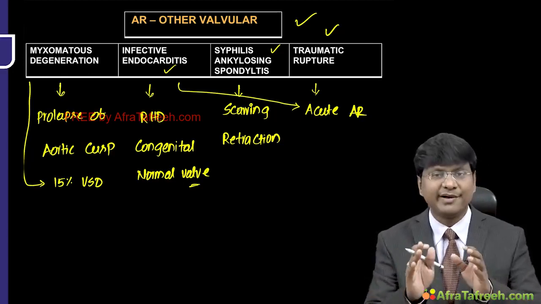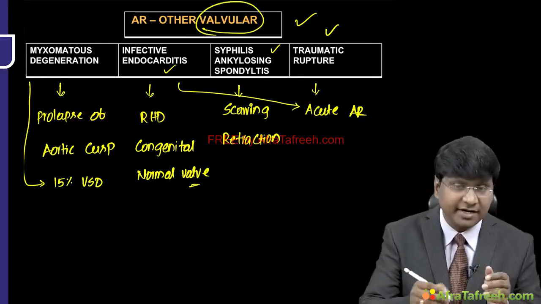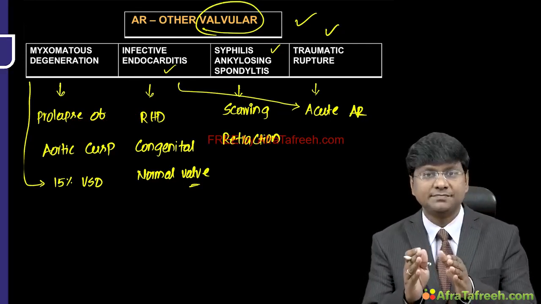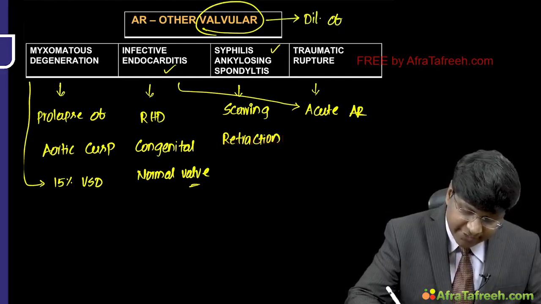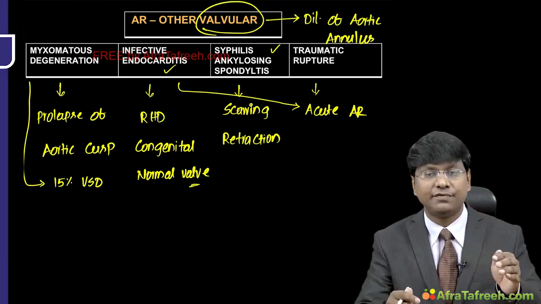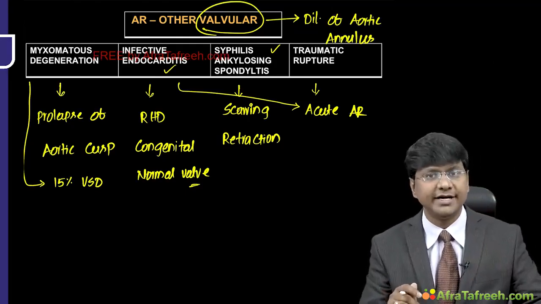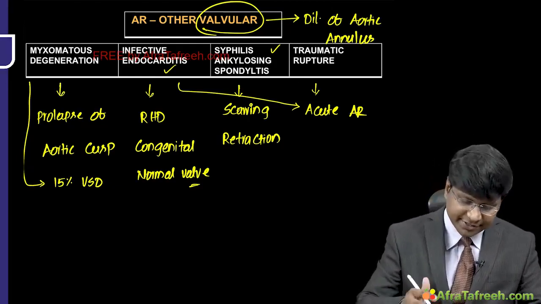Okay. So, remember, in patients with aortic regurgitation due to primarily valvular disease, there will also be dilatation of the aortic annulus, right. Once there is dilatation of the aortic annulus, subsequently there can be worsening of the aortic regurgitation, right. So, these are the primarily valvular pathologies causing aortic regurgitation.